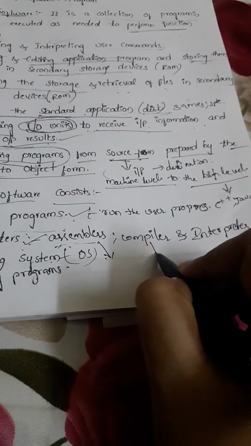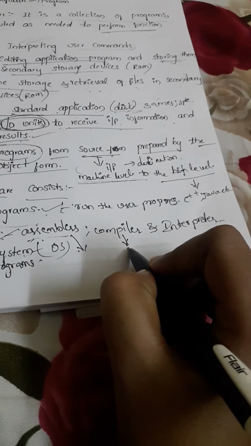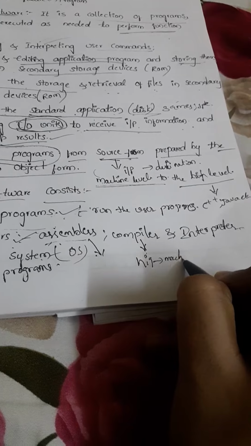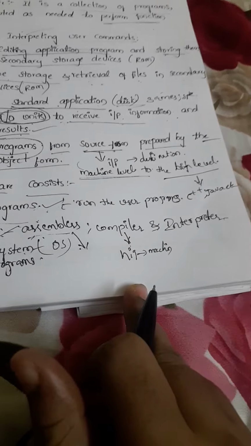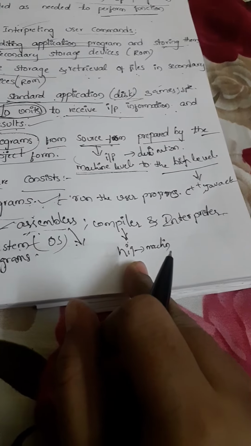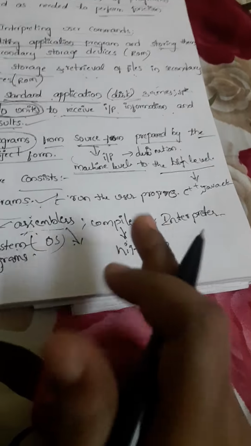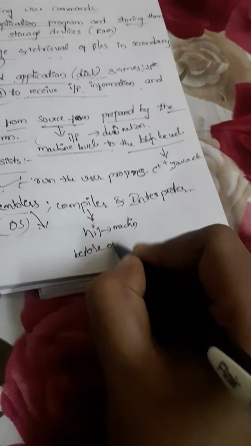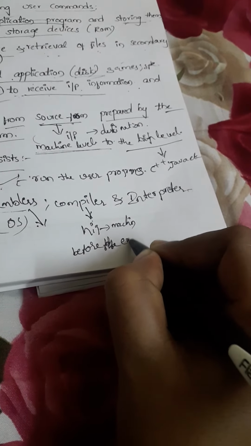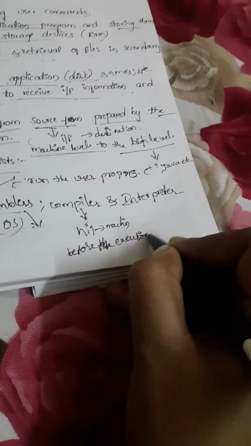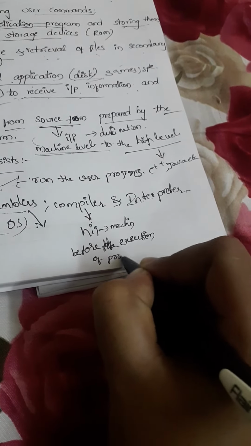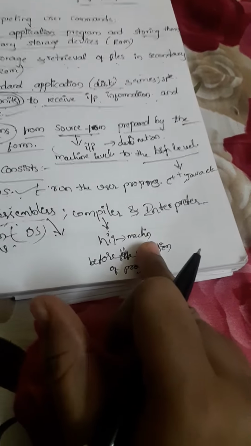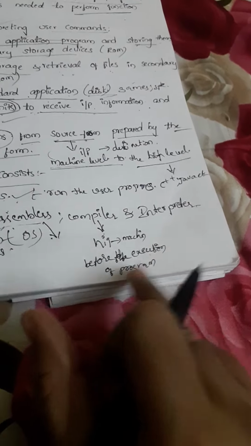Now coming to the compiler. The compiler is used to convert high level language to machine level language before the execution of the code or program. So the compiler converts the high level language to the machine level language before the execution of the program only.